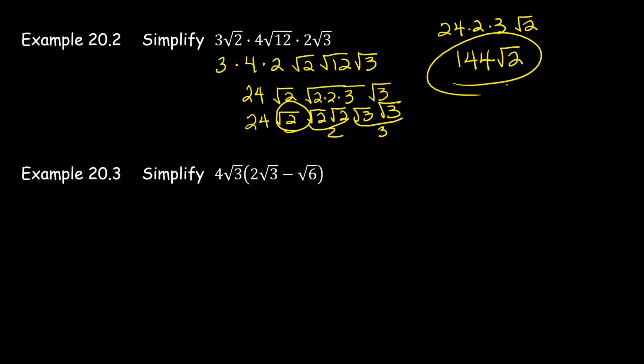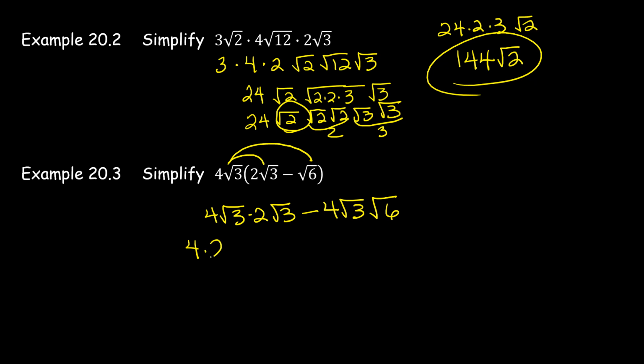Okay, and then this example, we just have to use the distributive property. So we're going to multiply this times that, and then this times that. So 4 square root of 3 times 2 square root of 3 minus 4 square root of 3 times the square root of 6. And now we can just rearrange this first term. So it's 4 times 2 times the square root of 3 times the square root of 3. Square root of 3 times square root of 3 is 3. So 4 times 2 times 3 for that part.